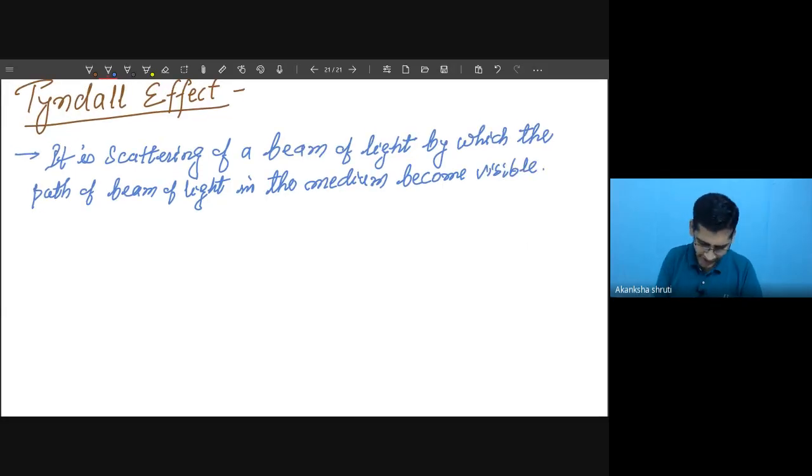So this is important. The phenomenon of distributing the light is called scattering. So a scattering of a beam of light, as a result of which the path of the beam of light becomes visible.